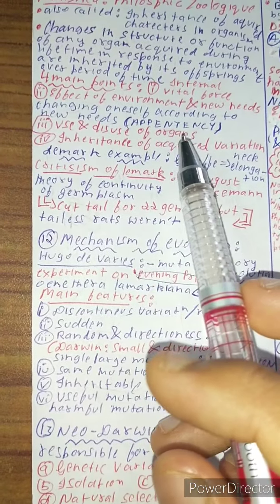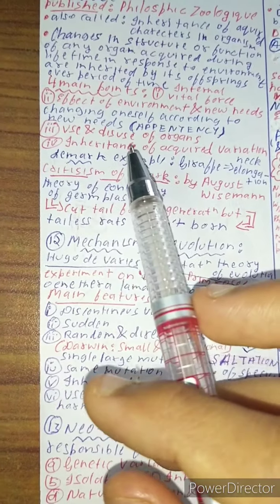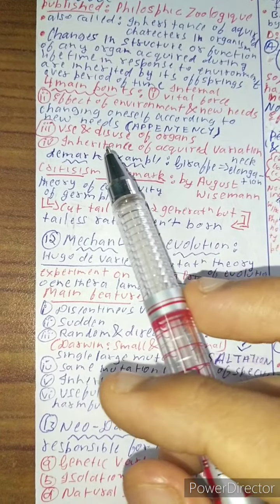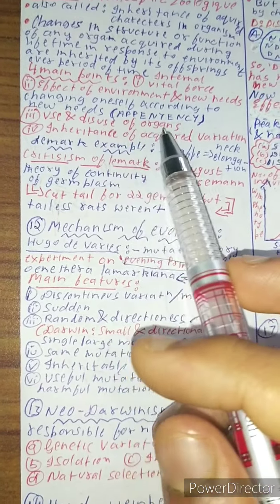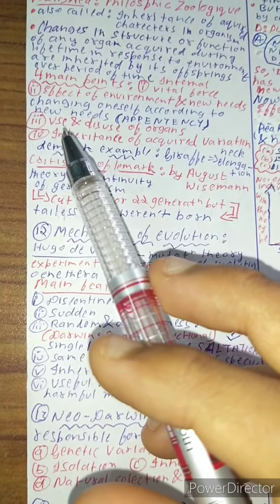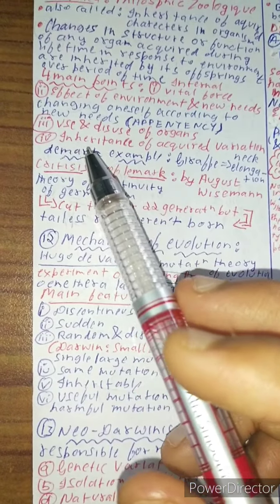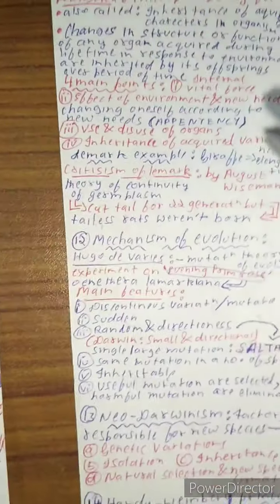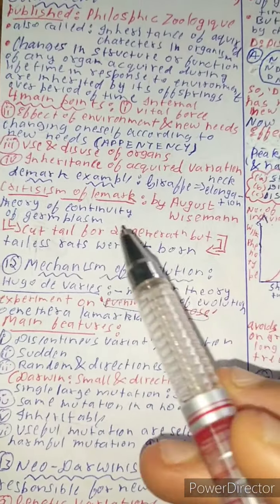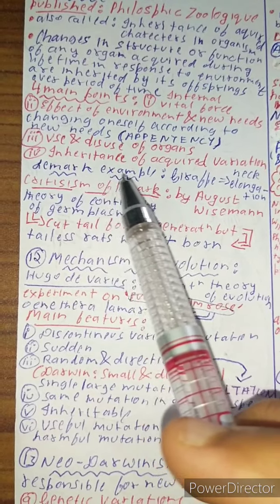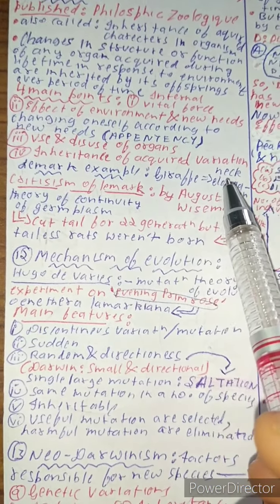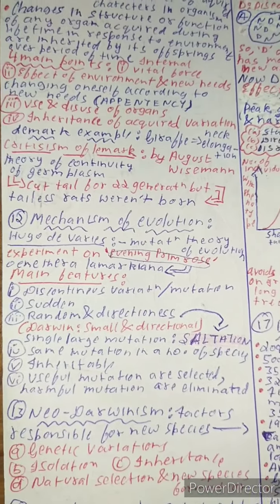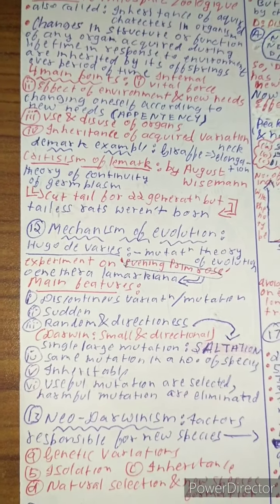Use and disuse of organs. All the vestigial organs are removed or are just preserved in the body. Those are called useless organs, which are of no use. Used organs are always inherited by the offspring. Inheritance of acquired variation: all the variations acquired in the lifetime of the organism are inherited. Now the example which Lamarck gave is the giraffe. Neck elongation. First of all, giraffe did not have a huge neck, and all the trees were short, and it started feeding on the tree.